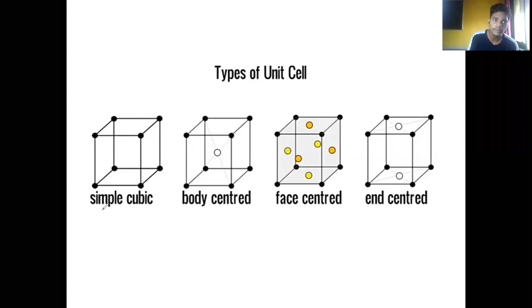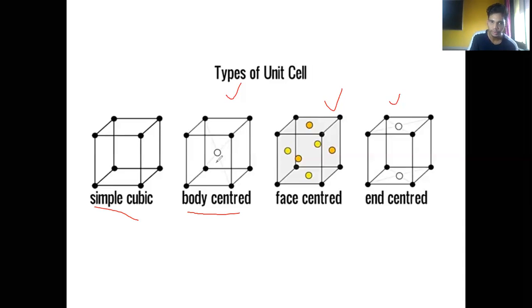In the case of the simple cubic cell, you can identify that it is a cube-like structure. Whenever the atoms are joined with lines, you get a cube-like structure. It's called a simple cubic unit cell. As we move ahead, body center. Now you can see the simple cubic cell is everywhere, and there is a difference in the atoms present inside this cell.